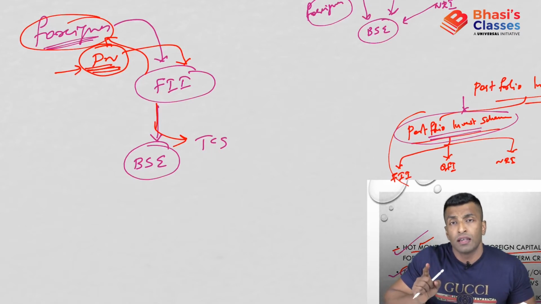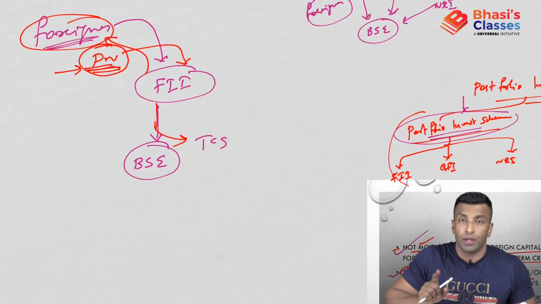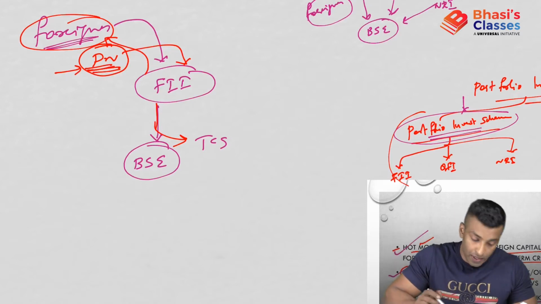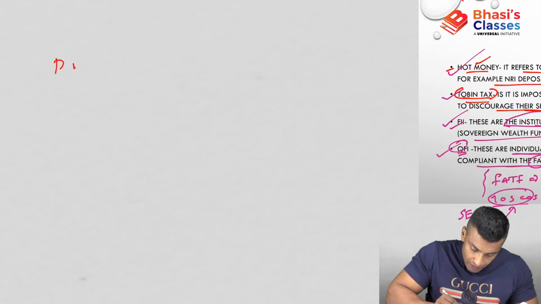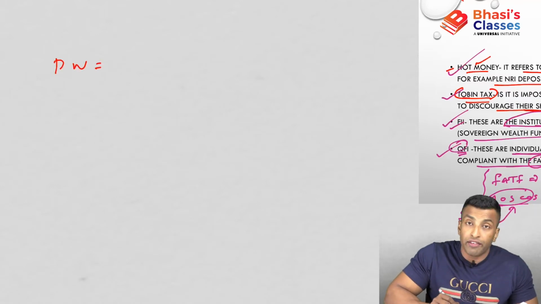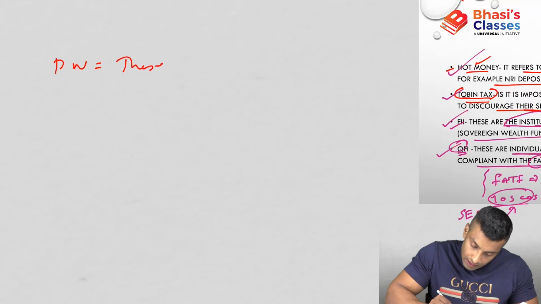Derivative security means issued against a security. So the PN is issued against a security. What is that security? This is a share. So participatory notes are a derivative security. Let's take down this definition also. Participatory notes: these are derivative securities.